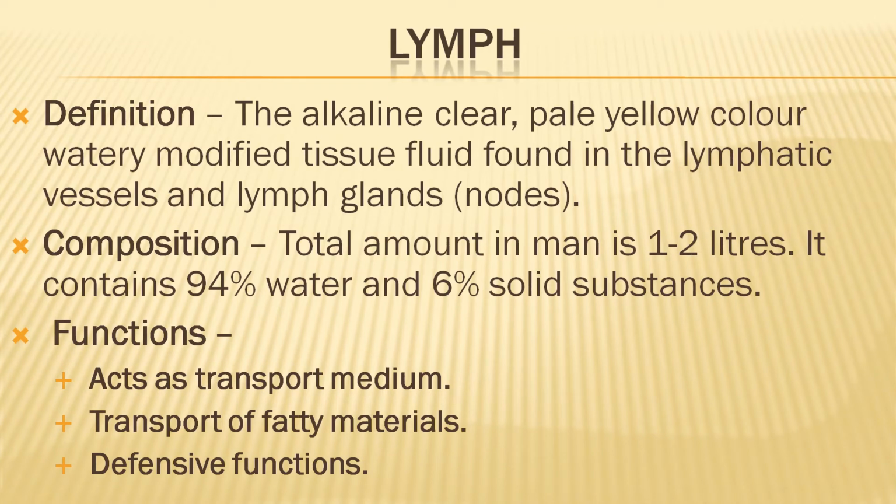I have said that blood cannot reach the tissue cells as it flows only within the enclosed system. So, what happens? Lymph takes the nutrients and oxygen and supplies them to the tissue cells where blood cannot reach directly. Transport of fatty materials: lymph absorbs the fat from the intestine and distributes it to the rest of the body.